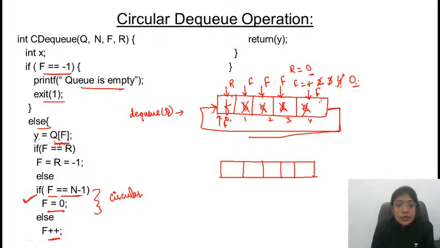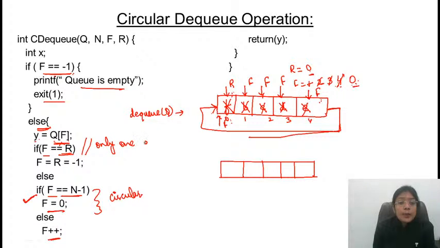And if front and rear both are pointing to the same position, this means that there is only one element and I'm deleting this element. Front is equal to rear. यहाँ पे position कुछ भी हो सकती है. Both can be pointing to the position 0, both can be pointing to the position 1, both can be pointing to the position 2 and so on. So if both are pointing to the same position, front is equal to rear. And obviously value is non-negative. अगर value non-negative है, only then it is coming to the else case. Front is equal to rear is equal to minus 1 is not possible here. So this means that only one element is there.